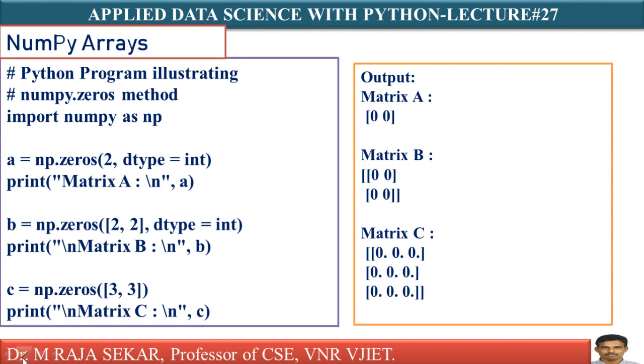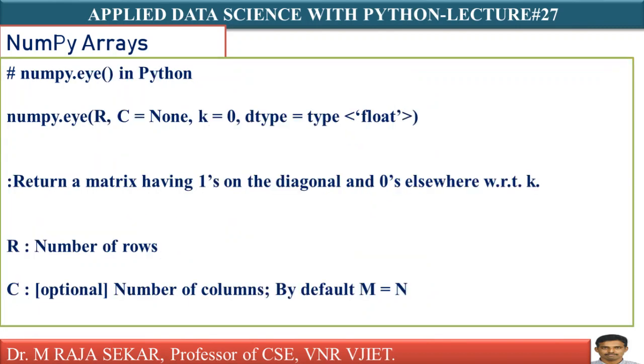This is np.zeros. In the case of np.ones, it will store ones. Here it stores zeros. Just see, 2 means it will create a single dimensional array with 2 elements, and we are mentioning data type as int. Therefore it will create a single dimensional array with 2 numbers. Here a 2 by 2 array, data type int, with zeros. This is a 2 by 2 array. This is a 3 by 3 array. We are not mentioning data type, therefore by default it will be considered as float. That's why it displays 0. like that.